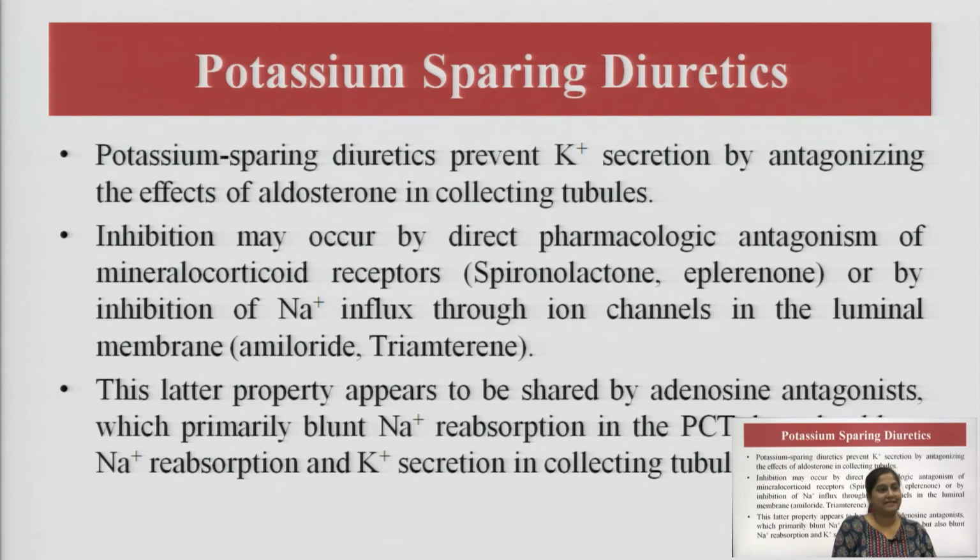Then comes our next class, potassium sparing diuretics. As the name suggests, it spares the potassium.